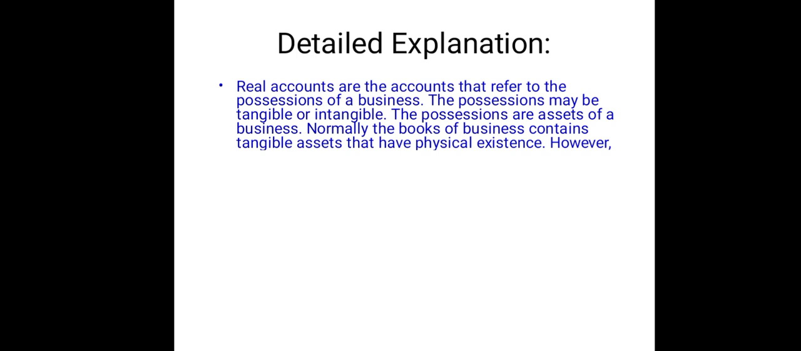Goodwill account is a or an: option A personal account, option B real account, option C nominal account, option D expenses account. The correct answer for this question is real account. Real accounts are the accounts that refer to possessions of the business. The possessions may be tangible or intangible. The possessions are assets of a business. Normally, the books of a business contain tangible assets that have physical existence.